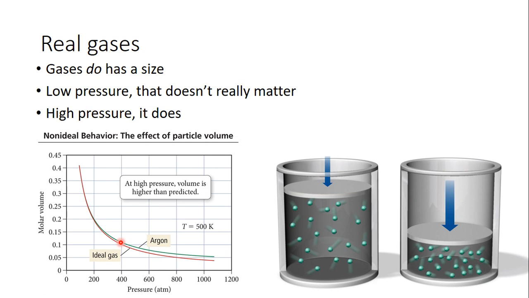At extremely high pressures, we're talking about 400, 600, 800 atmospheres, the molar volume of argon and an ideal gas are different, because you're actually pressing against the gas molecules at this high of a pressure, and so you're starting to get resistance from gas molecules because they do have size. Unlike the ideal gas, where they don't have size, so you can keep pressing and pressing further.